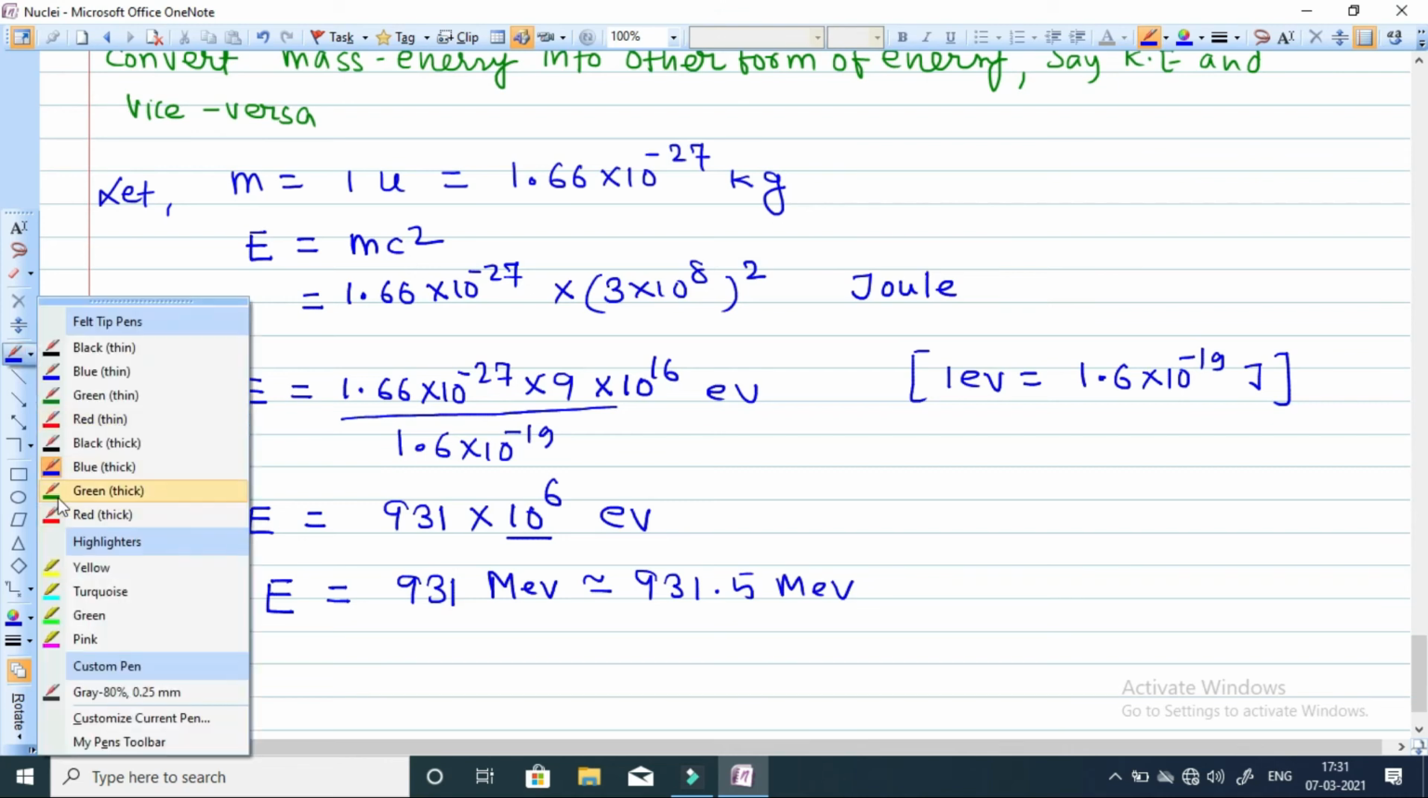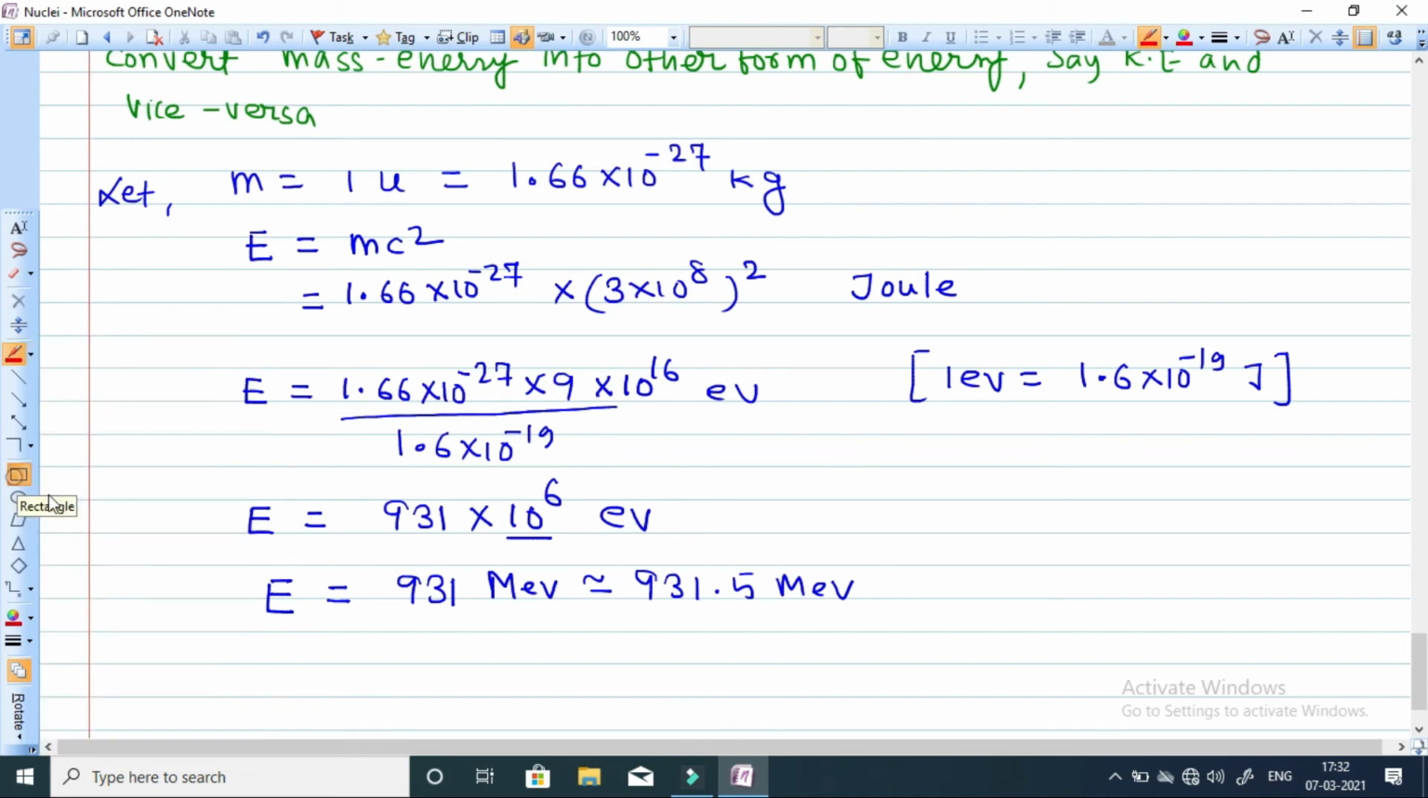So the energy released due to the conversion of 1 U, meaning 1 atomic mass unit, into energy will be equal to 931 mega electron volt. This energy is quite high compared to the very small mass. Mass is 10 to the power minus 27 kg that we are taking, and we are getting quite high energy.